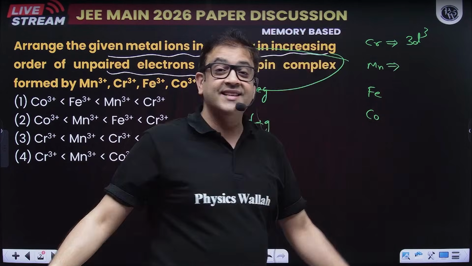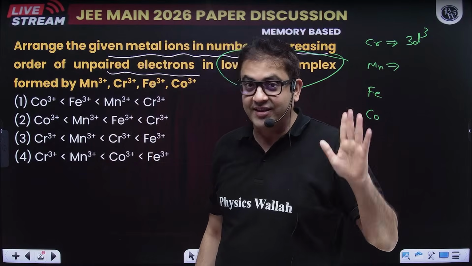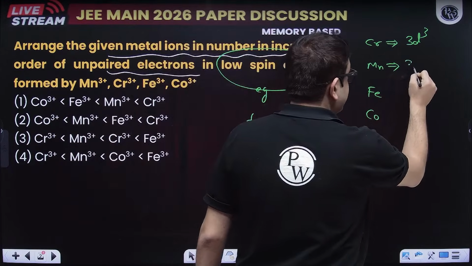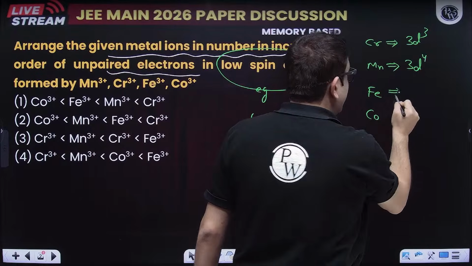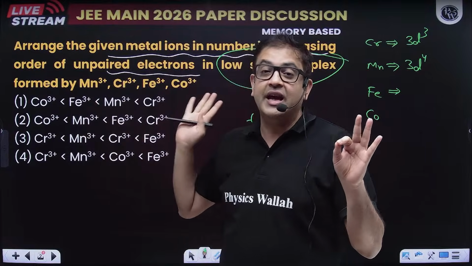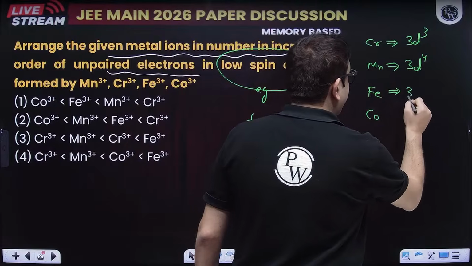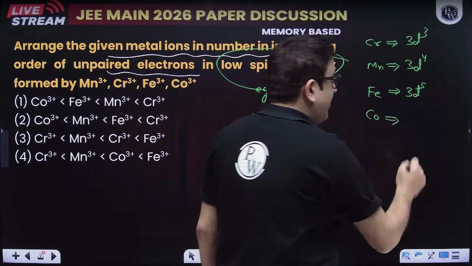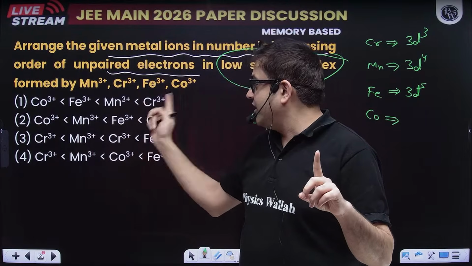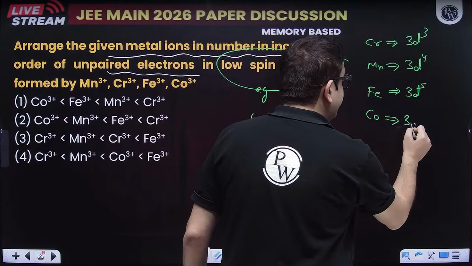What about manganese? It is 4s2 3d5, but the oxidation state for Mn we have is plus 3. So 2 electrons of 4s gone, 1 of 3d gone, so it is 3d4. What about iron? It is 26, so 4s2 3d6, but we are given Fe plus 3. So 2 electrons of 4s gone and 1 of 3d, so we are left with 3d5. What about cobalt? It is 27, so 4s2 3d7, and cobalt is in plus 3, so 4 is gone and 3, so we are left with 3d6.